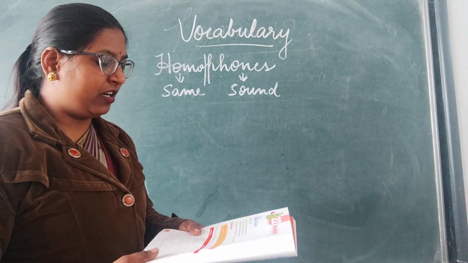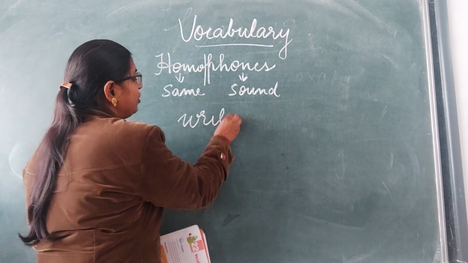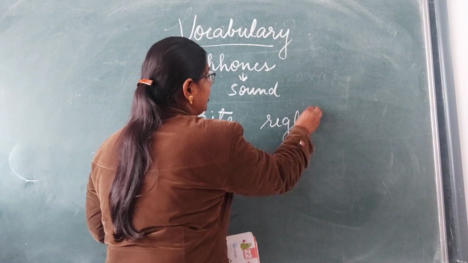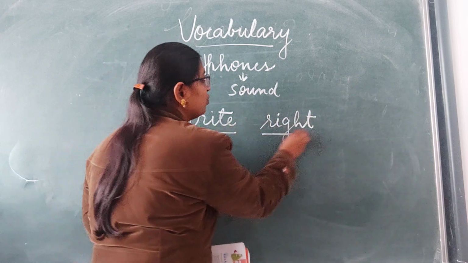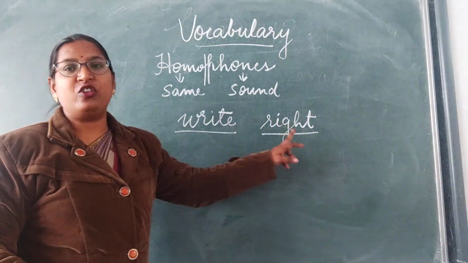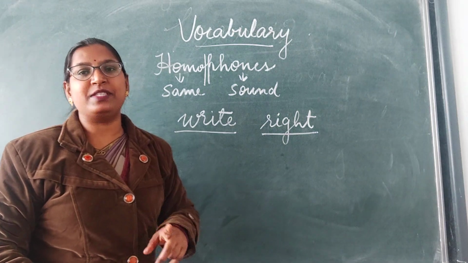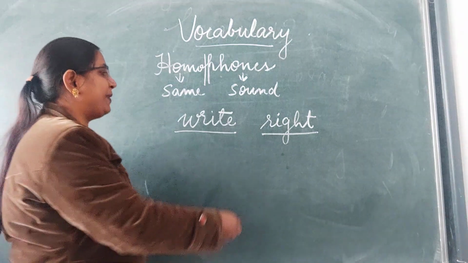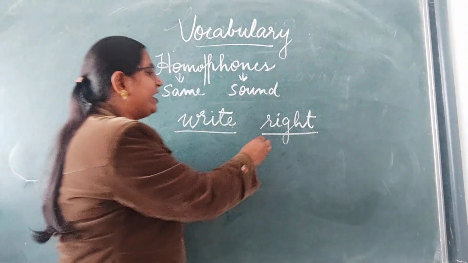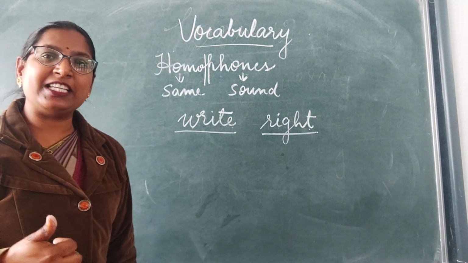Now, let me write a few examples here on the board. If I write here, W-R-I-T-E, right, and R-I-G-H-T, right. These two words have the same sound. Right, right. Clear? Both the words have the same sound. But when we see their spellings, W-R-I-T-E, right, and the second one R-I-G-H-T, right, you can see the spellings are different.